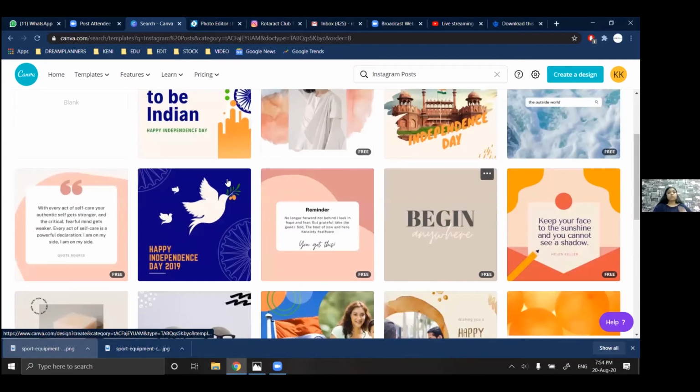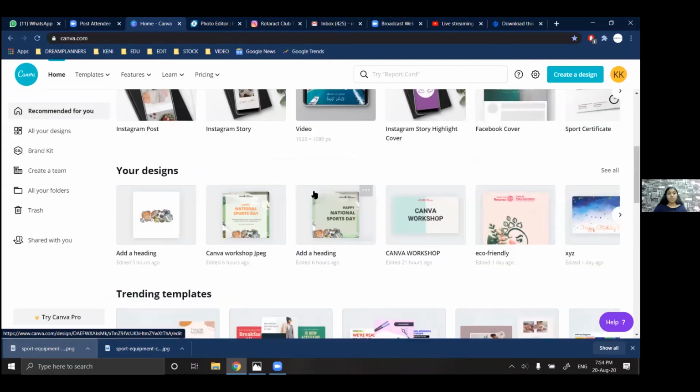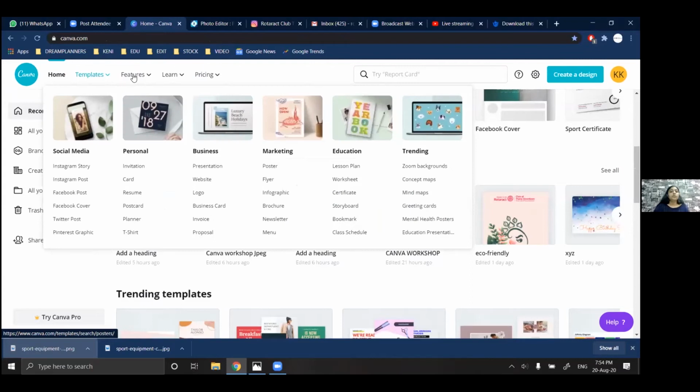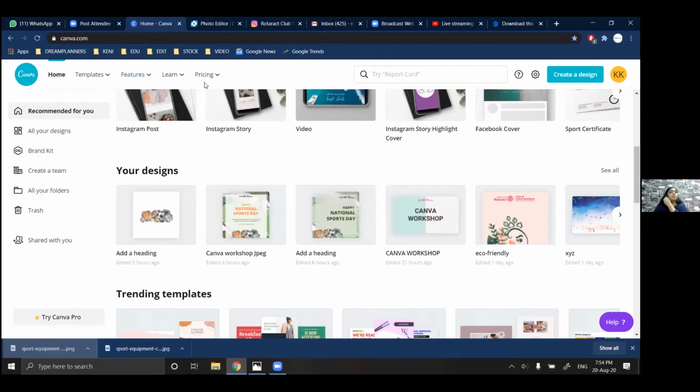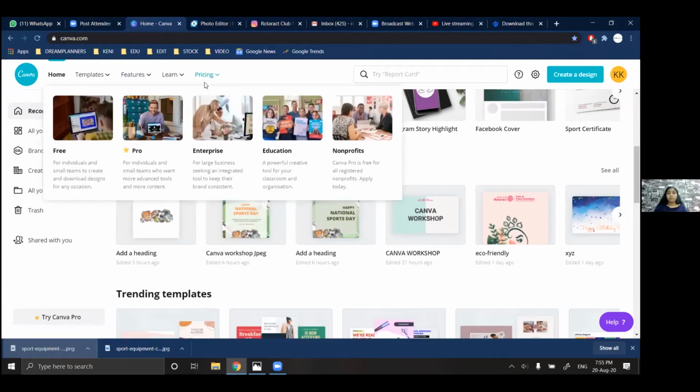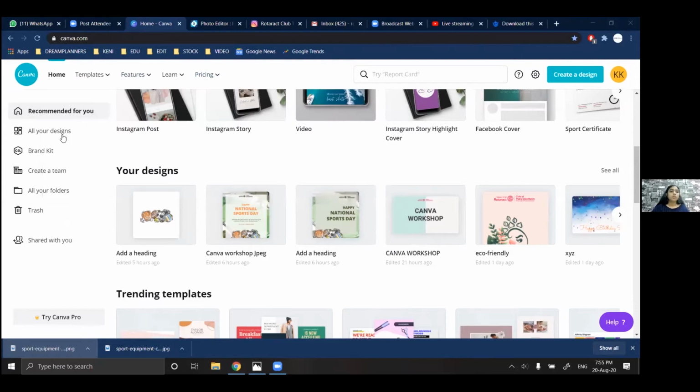Okay, so they have a list of different templates here: Instagram stories, Instagram posts, Facebook posts, invitations, presentations, logo, poster, flyer, etc. And for features, they have their own stock of images, backgrounds, icons, plugins, they have everything. So it is a good website. They also have a premium option, which I personally don't use, but you can always subscribe to it if you want to get advanced features. Okay, so here they have all your designs.